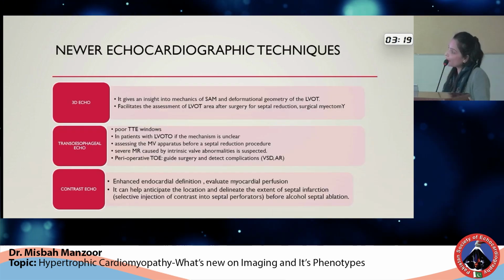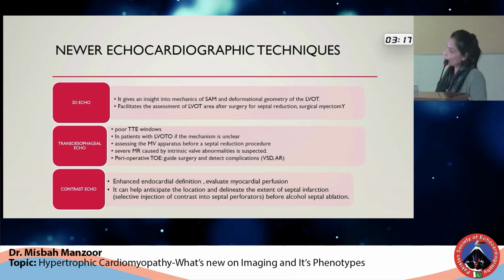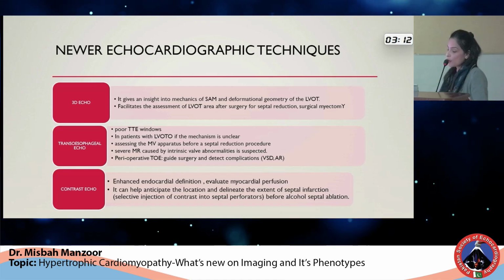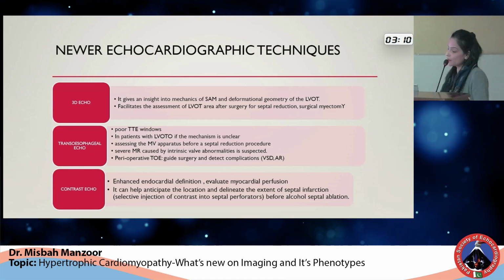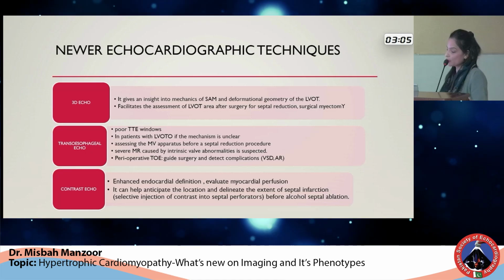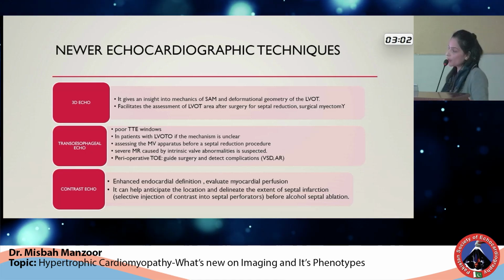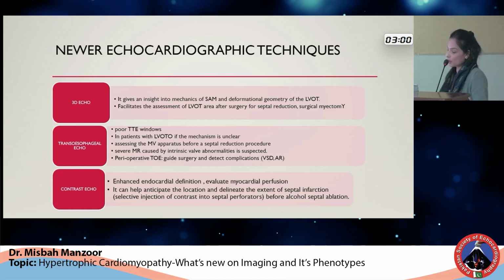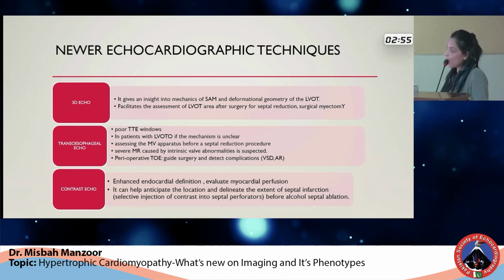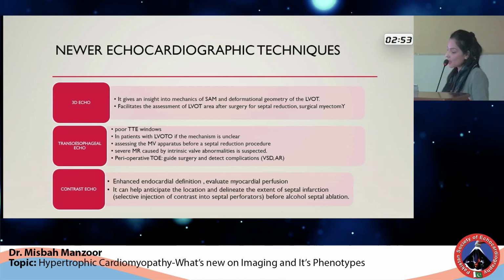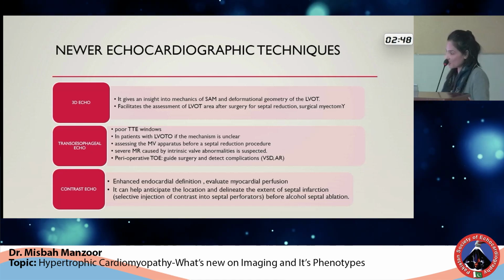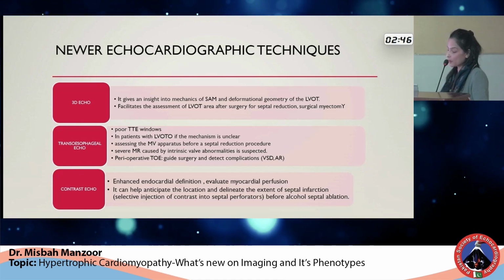Newer echocardiographic techniques have their own function and their own role in further diagnosis and delineation of the disease mechanism. For example, 3D echo gives us an insight into the mechanism of SAM and deformational geometry of the LVOT. Transesophageal echo is adopted where you do not have good transthoracic echo windows, or in patients where LVOT obstruction mechanism is not clear, or where you have to assess the mitral valve apparatus before a septal reduction procedure, or where you suspect intrinsic mitral valve abnormalities, or in the perioperative setting.